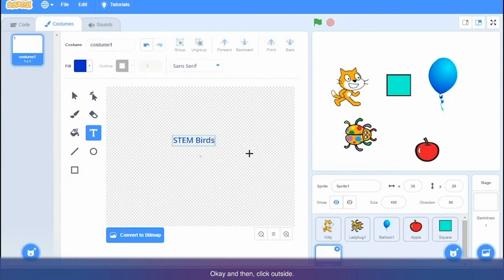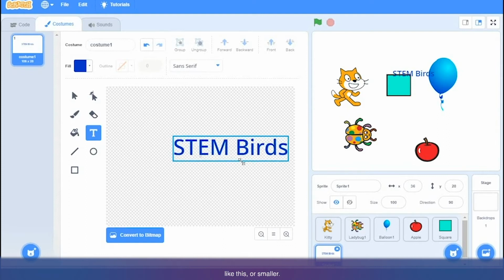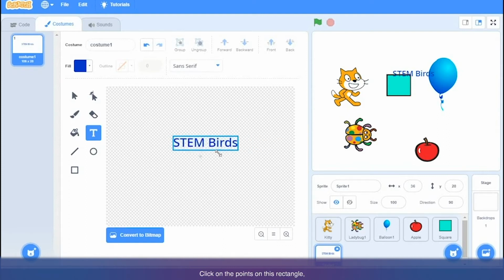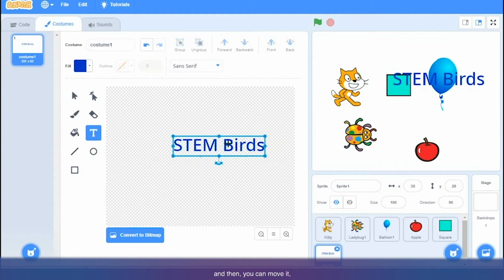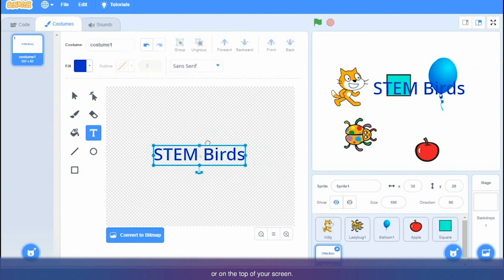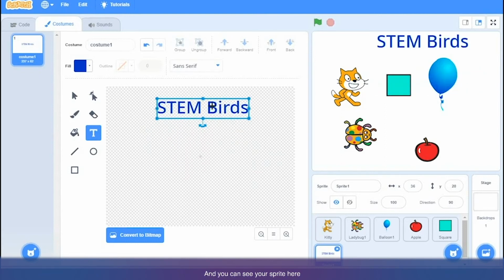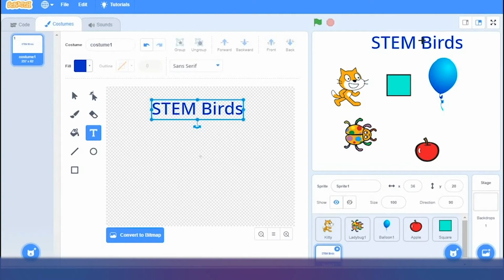Okay, and then click outside, and if you wish you can make it bigger or smaller. Click on the points on this rectangle, and then you can move it. You can put it at the center or on the top of your screen, and you can see your sprite here on the stage like this.